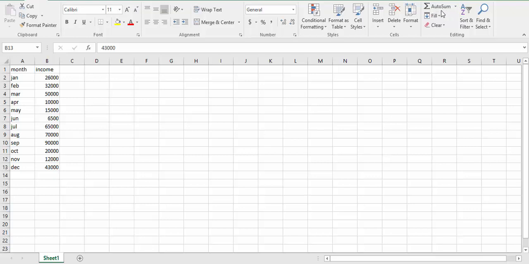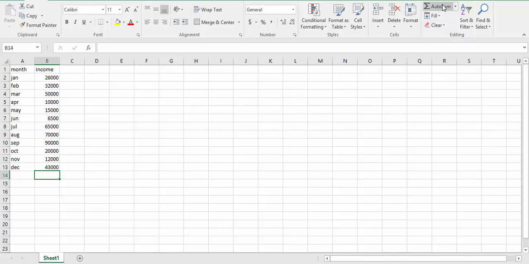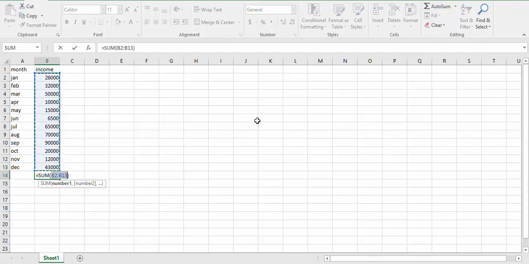What you will have to do is go to your desired column. Like here in this sheet, I want to take the summation of income for an entire year in this cell. So what I will do is select this cell that is labeled B14, and I will come here and press this button Autosum. This will select the entire column. If I press the Enter button on my keyboard, it will give the summation of the entire column.